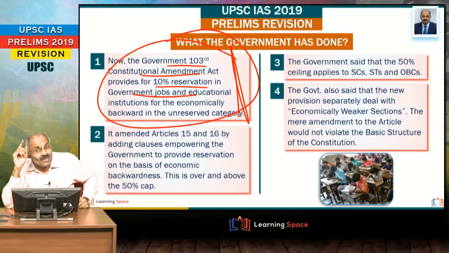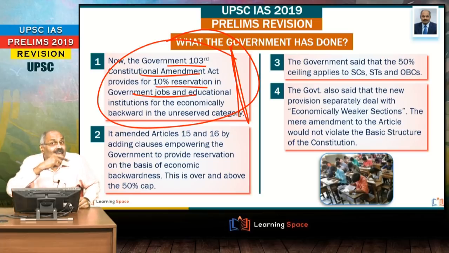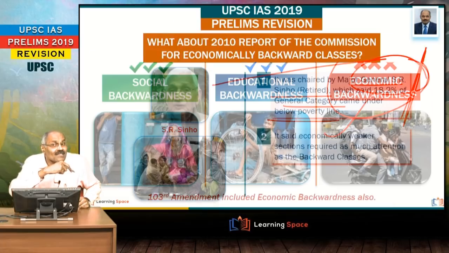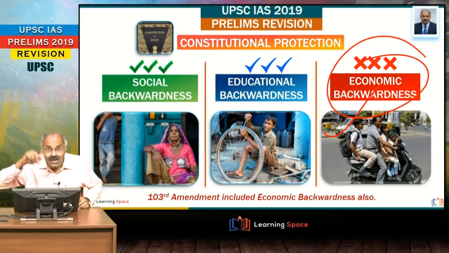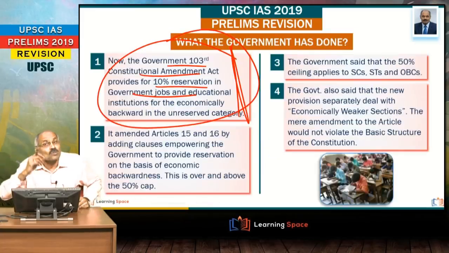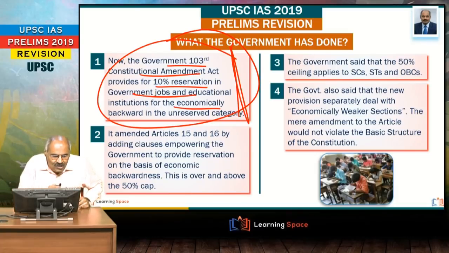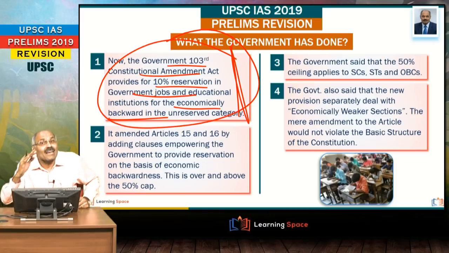Very important. This 10% quota is for the economically backward. We have already seen previously only Constitution permits social backwardness, educational backwardness, but with 103rd Amendment, economic backwardness is also included. And now the Constitution 103rd Amendment Act gives reservation based on economic backwardness for the unreserved category.